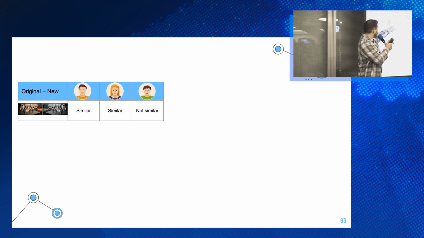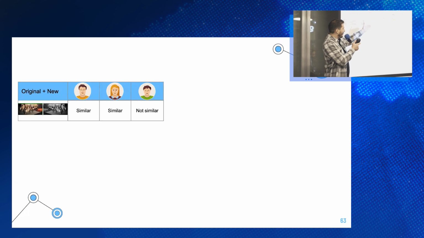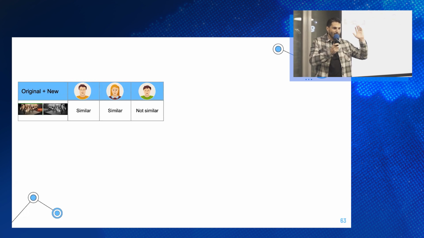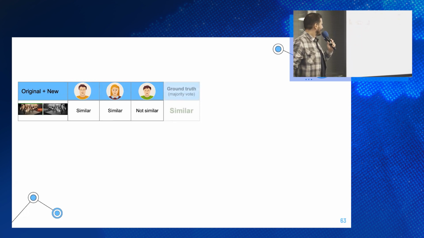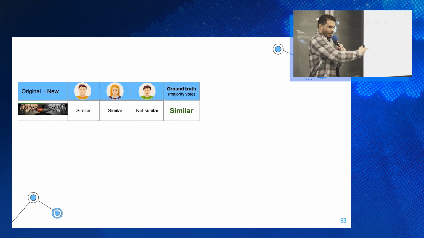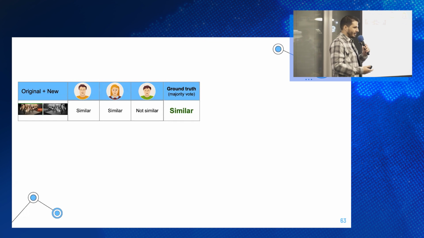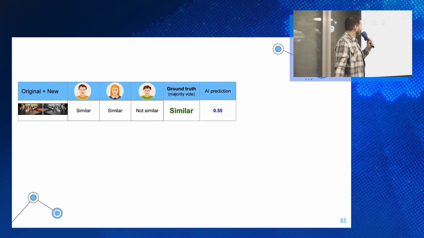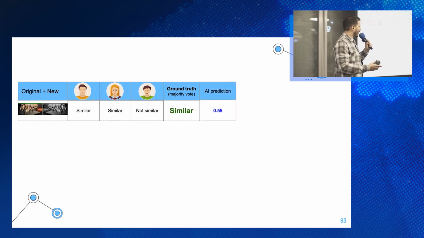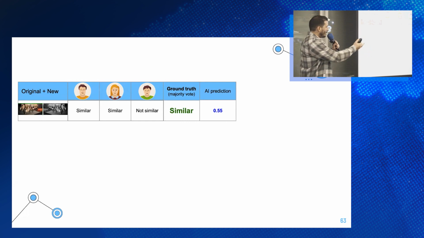Reviewer number 1 said those are similar. Reviewer number 2, those are also similar, but reviewer 3 didn't agree. So the ground truth for us is similar because we use majority vote. But what does the AI model say? The AI model says it's 0.55. Okay, what do we do with this number? We have to pick a threshold, right?